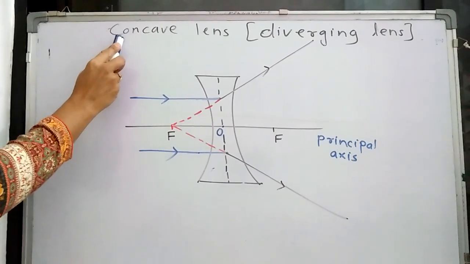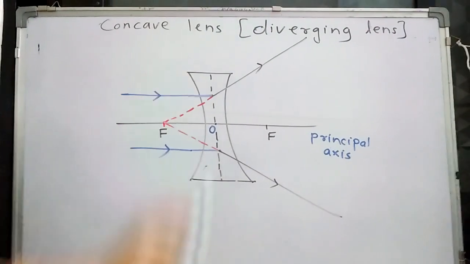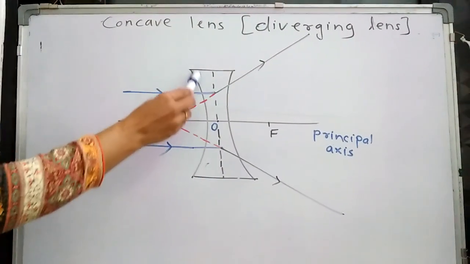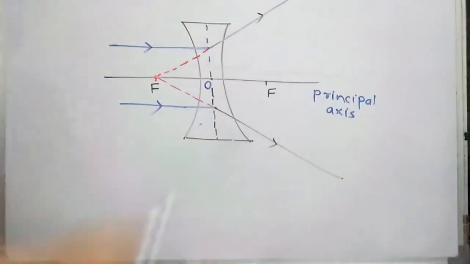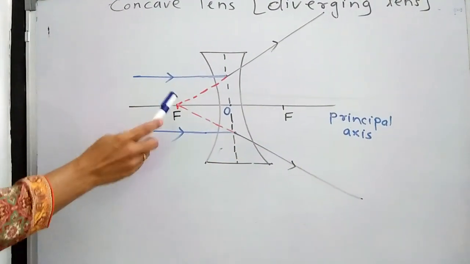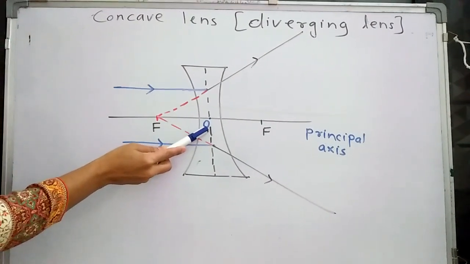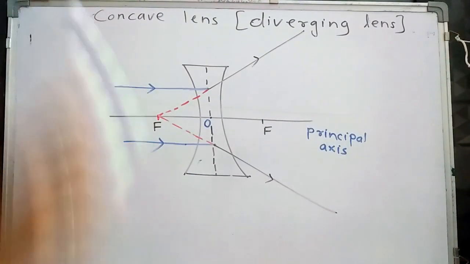Now the second type of lens, the concave lens. A concave lens is called a diverging lens. Here I have drawn a concave lens. This straight line is the principal axis, and the middle point of the lens on the principal axis is called the optical center, denoted by O.